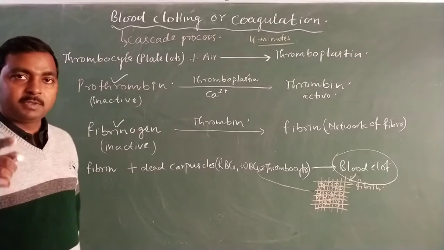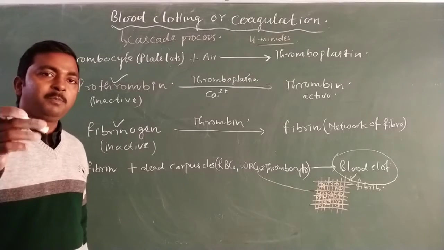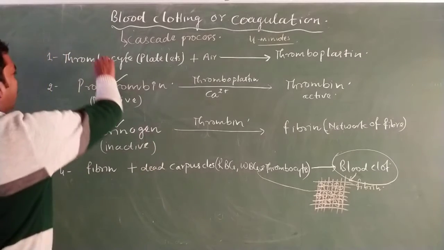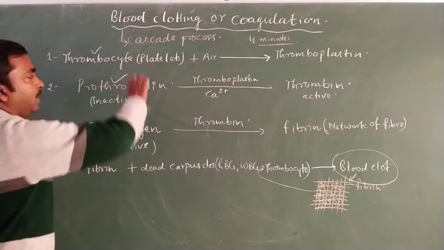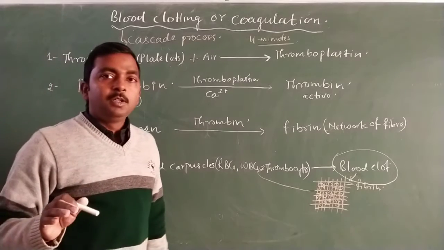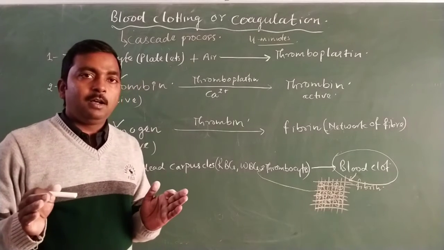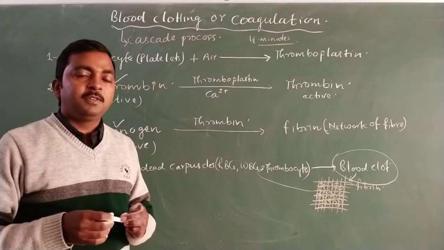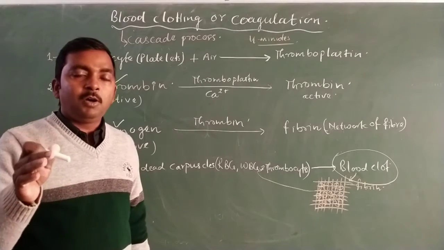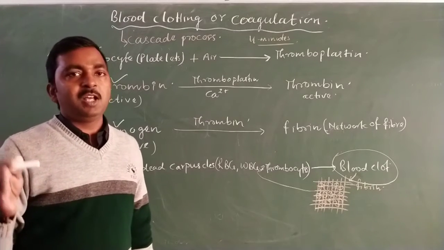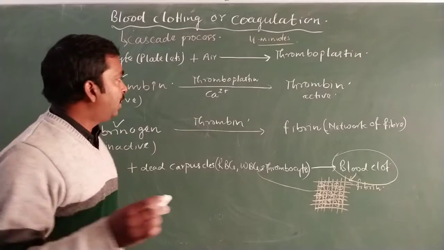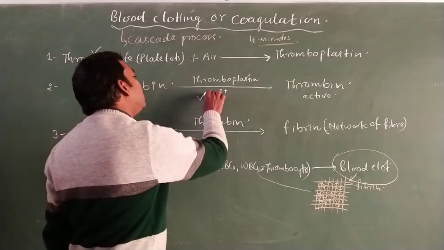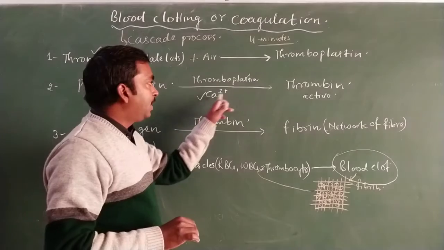Then the blood corpuscles required for blood clotting are thrombocytes or platelets. Now, if the question asks for the element or metal which is essential for blood clotting, it will be calcium ion.